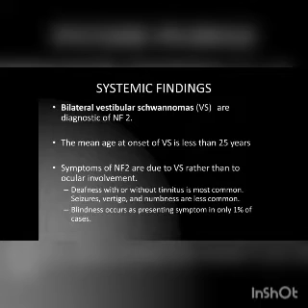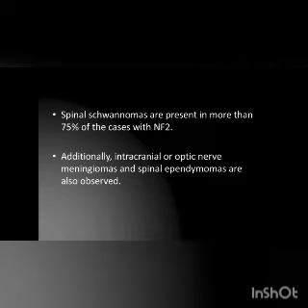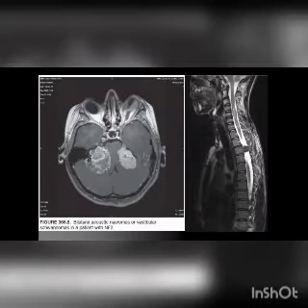Coming to the systemic findings, bilateral vestibular schwannomas, as I already told, are diagnostic of NF2. Deafness with or without tinnitus is the most common. Blindness occurs as a presenting symptom in only 1% of the cases. Spinal schwannomas are present in 75% of the cases with NF2. This is the picture showing the bilateral CP angle tumor, and another picture showing the spinal schwannoma.